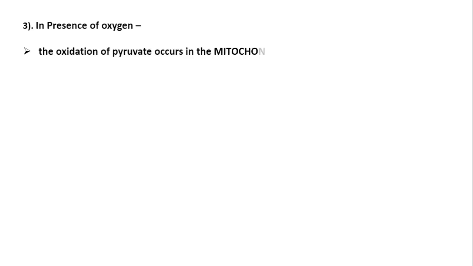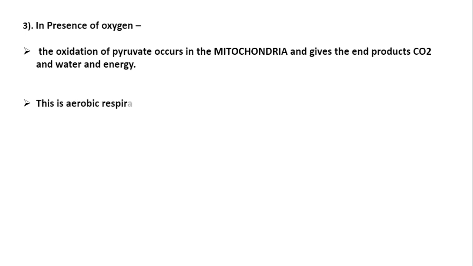Oxidation of pyruvate occurs in the mitochondria. It is a double layered cell organelle, and it is the powerhouse of the cell. So complete breakdown of pyruvate into carbon dioxide, water, and energy takes place through a cyclic process called the Krebs cycle.